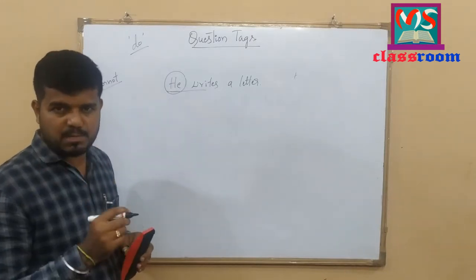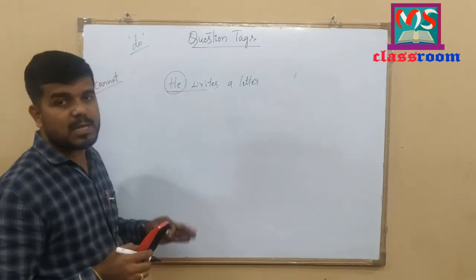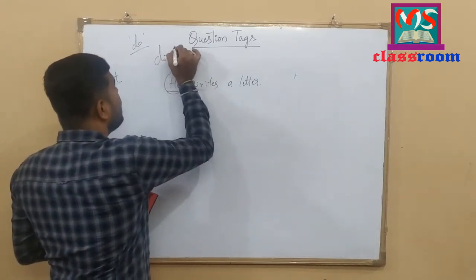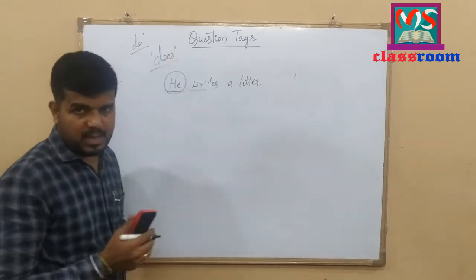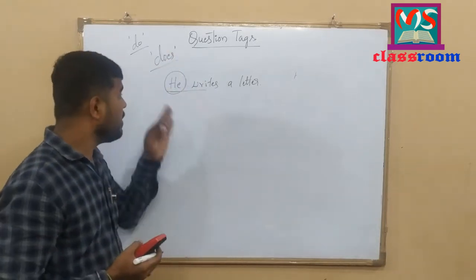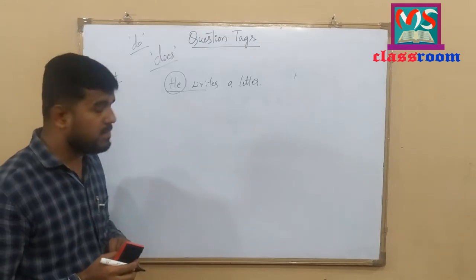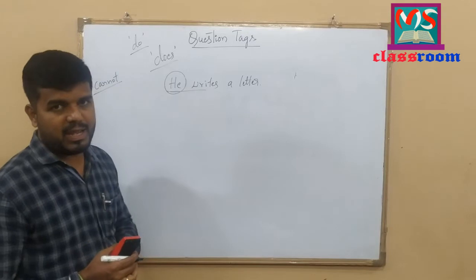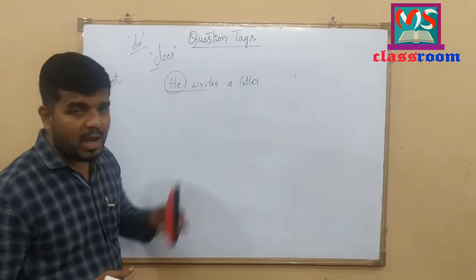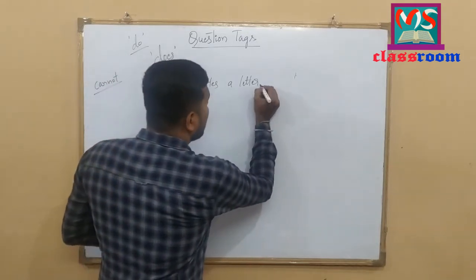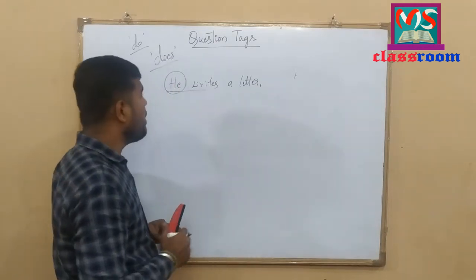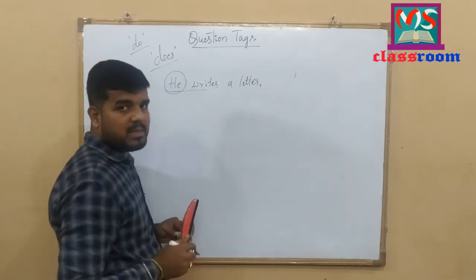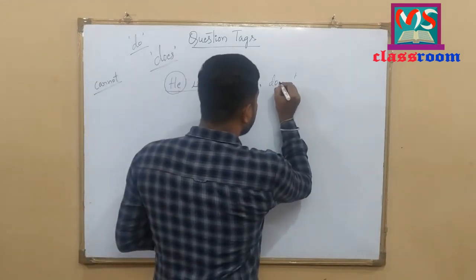He is a third person singular subject. When we have a third person singular subject in simple present tense, we consider does as the do form auxiliary, and we should use does to form the question tag here. Let me add the question tag. Instead of the full stop, we should add a comma. He writes a letter, doesn't he? It is simple present tense and he is a third person singular subject, so doesn't he?